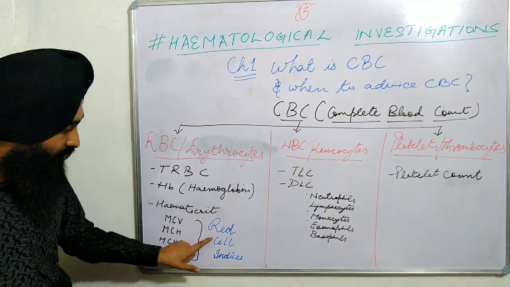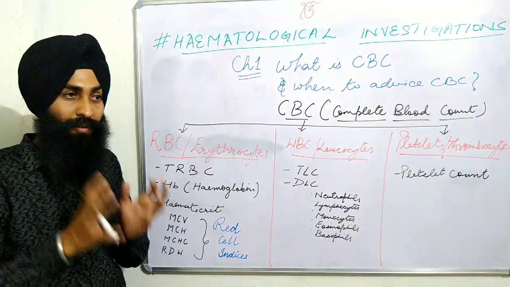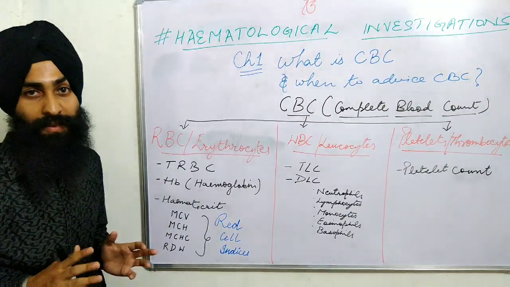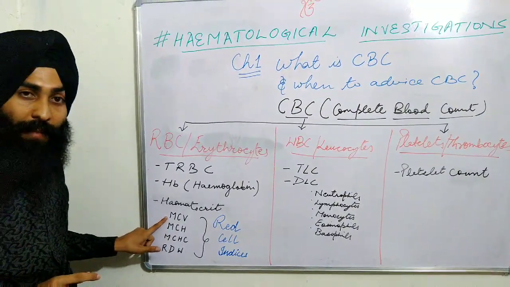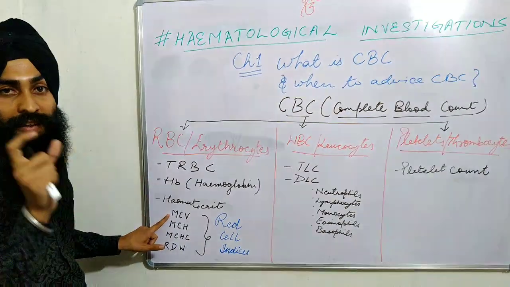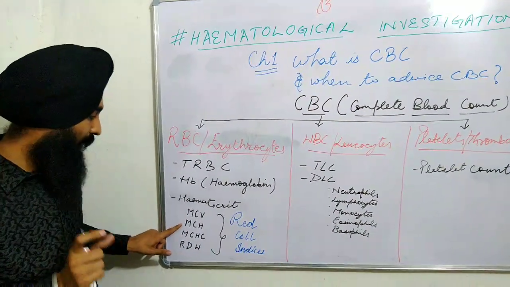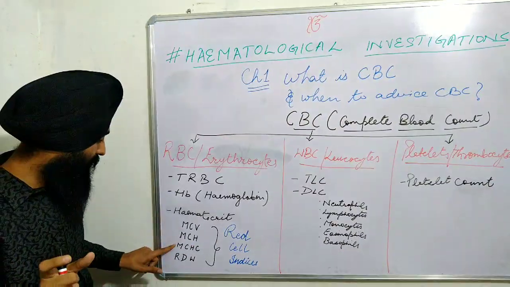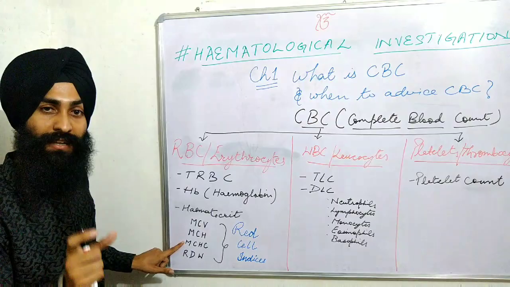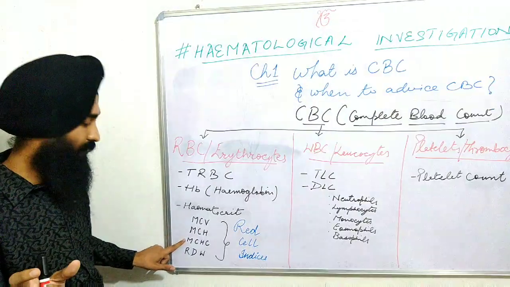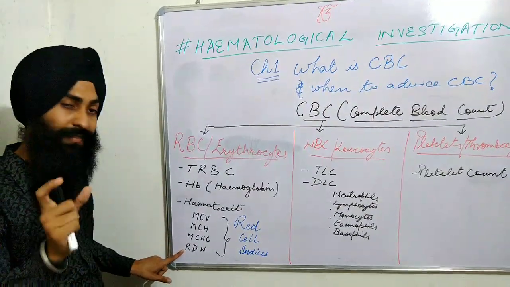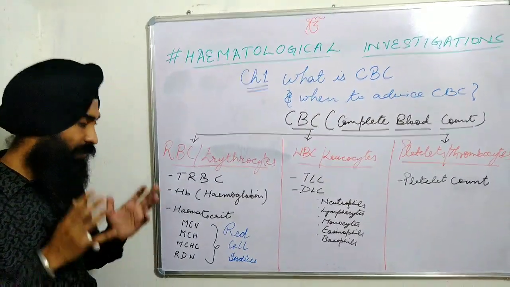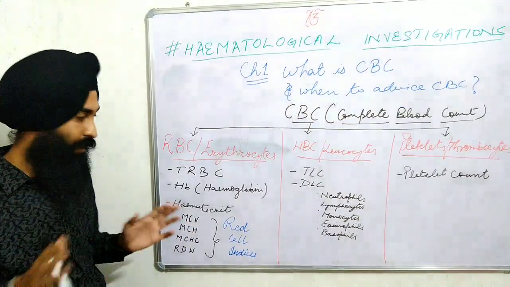And there are red cell indices. Always see these red cell indices, we mostly ignore them in the report of CBC. These are MCV. MCV is mean corpuscular volume. Next is MCH. MCH is mean corpuscular hemoglobin. Next is MCHC, that is mean corpuscular hemoglobin concentration. And last one is red cell distribution width, which shows the different sizes of RBCs.